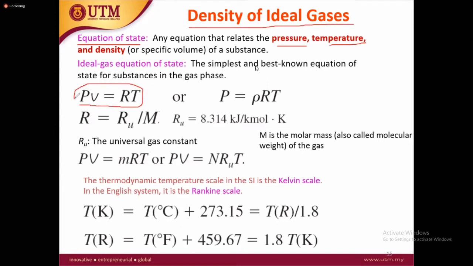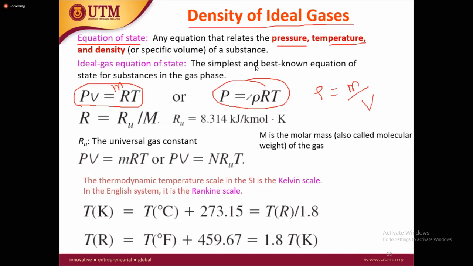This ideal gas equation is PV equals MRT, for example. If M is unit, then M is equal to 1. So we know density is equal to mass over volume, so rho is equal to M over V. Then PV is equal to rho RT or MRT, both we can use. So when we are dealing with gases, this equation is very important.